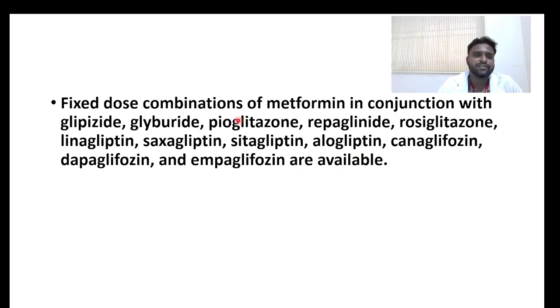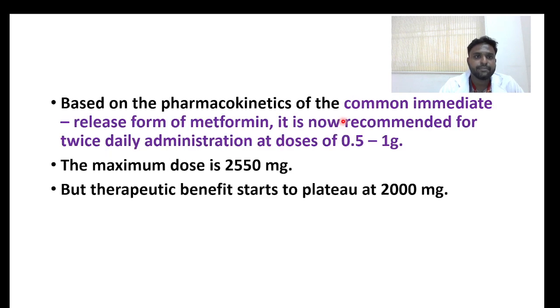So what fixed-dose combinations of metformin are available today? They are available in conjunction with other drugs like glipizide and glyburide, which are sulfonylureas; pioglitazone and rosiglitazone, which are thiazolidinediones and PPAR gamma agonists; repaglinide, a meglitinide; linagliptin, saxagliptin, sitagliptin and alogliptin, which are DPP4 inhibitors; and canagliflozin, dapagliflozin and empagliflozin, which are SGLT2 inhibitors. These preparations are available today.